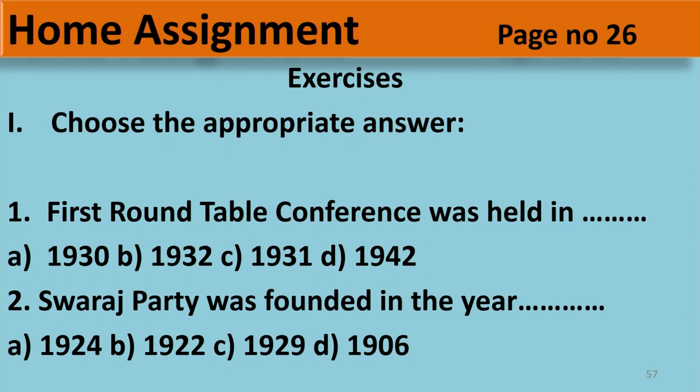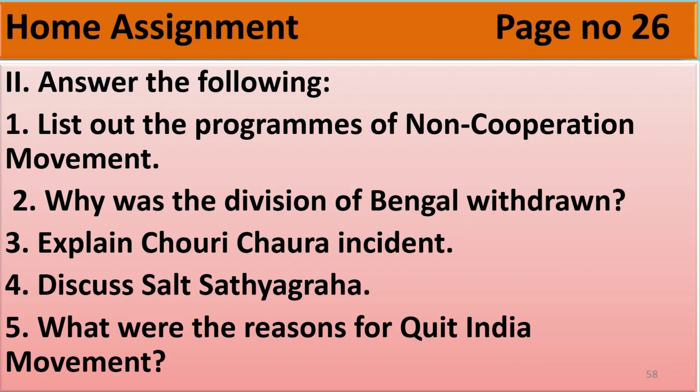Second question: the Swaraj Party was founded in the year 1924, 1922, 1929, or 1906. You need to find out which is the right year. You need to write the answer along with the option, dear students. Another home assignment for you. List out the programs of the non-cooperation movement. You need to write the answer elaborately in your notebook.